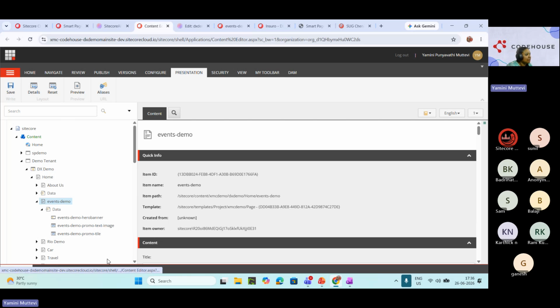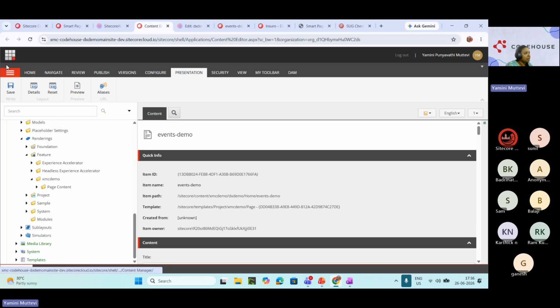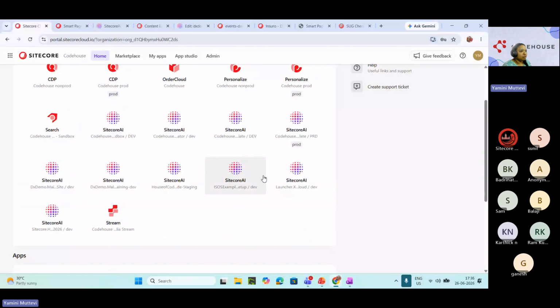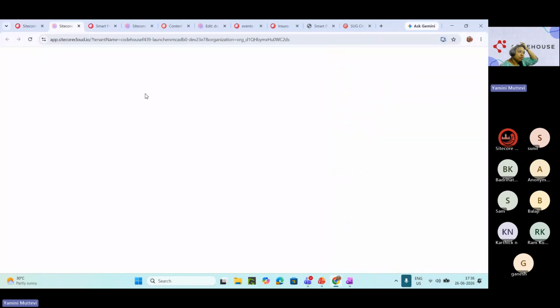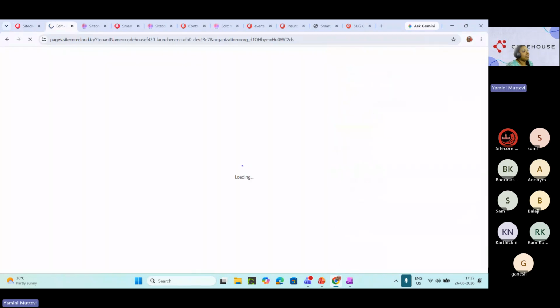And in the DRM, DX demo. And one more thing I'm having here is these are the 11 components that are showing from here. If I have 29 to 30 components also, it will show those components there. I'm not making any changes manually. It just shows the data. Pages builder.